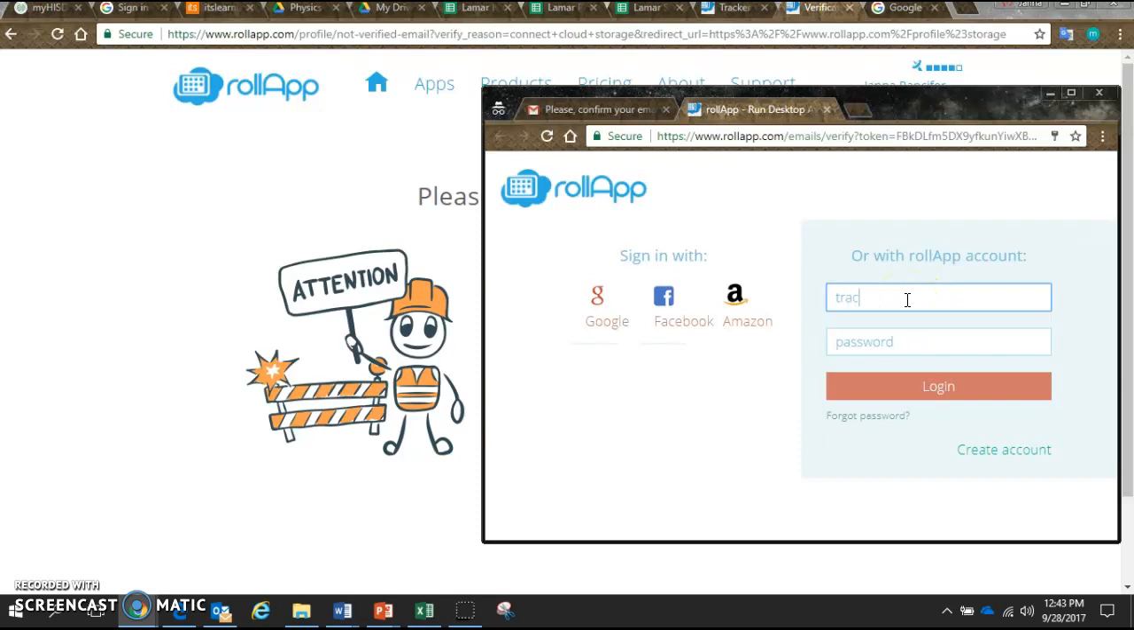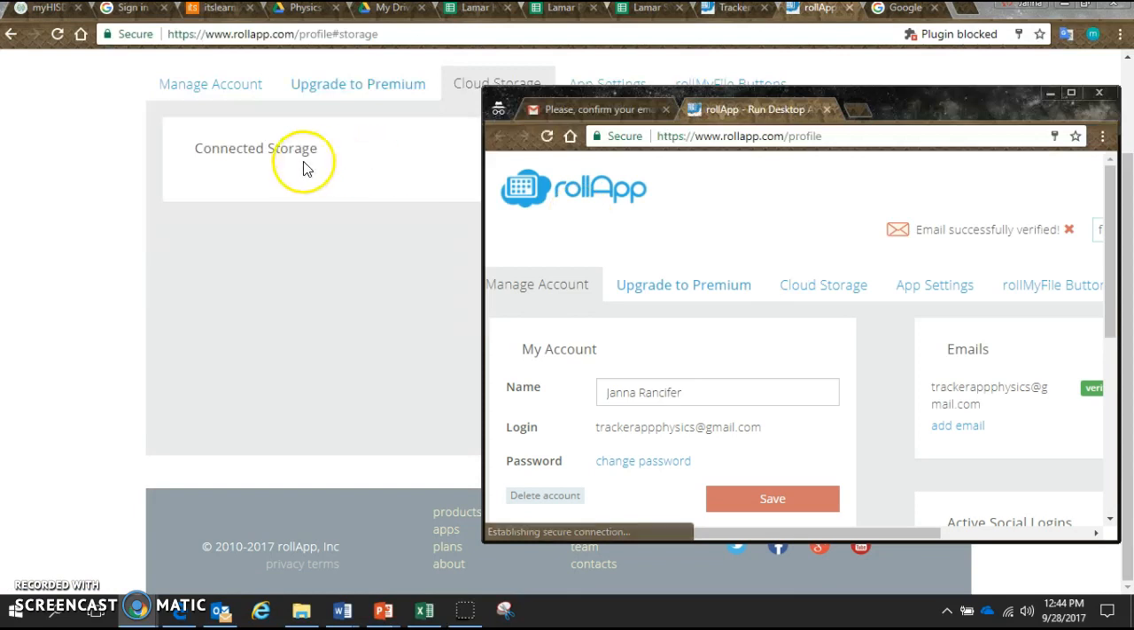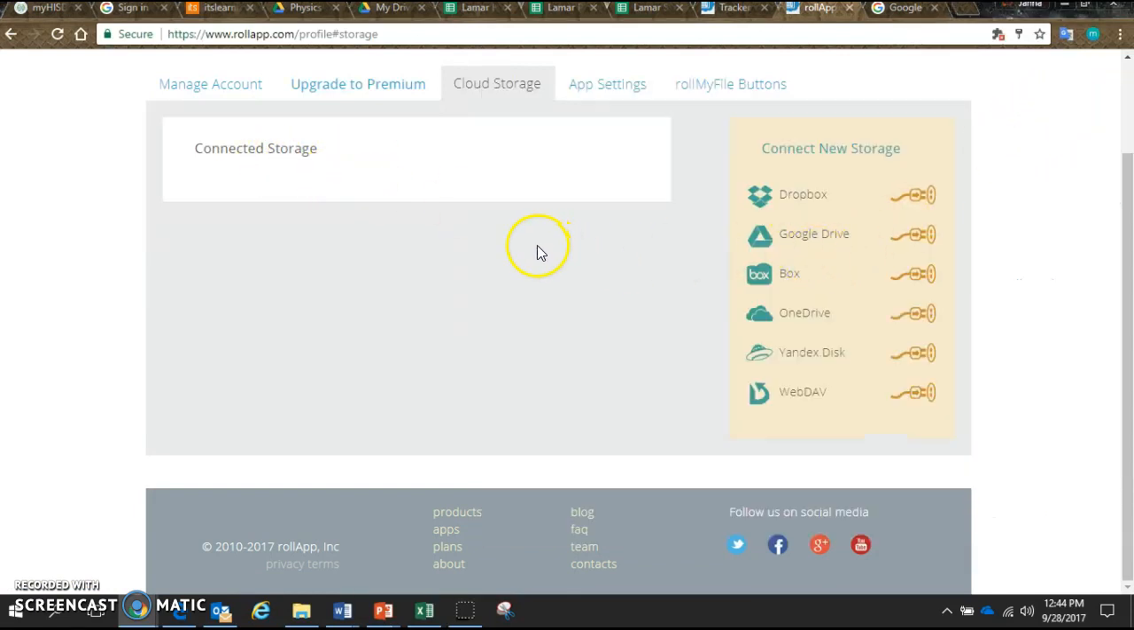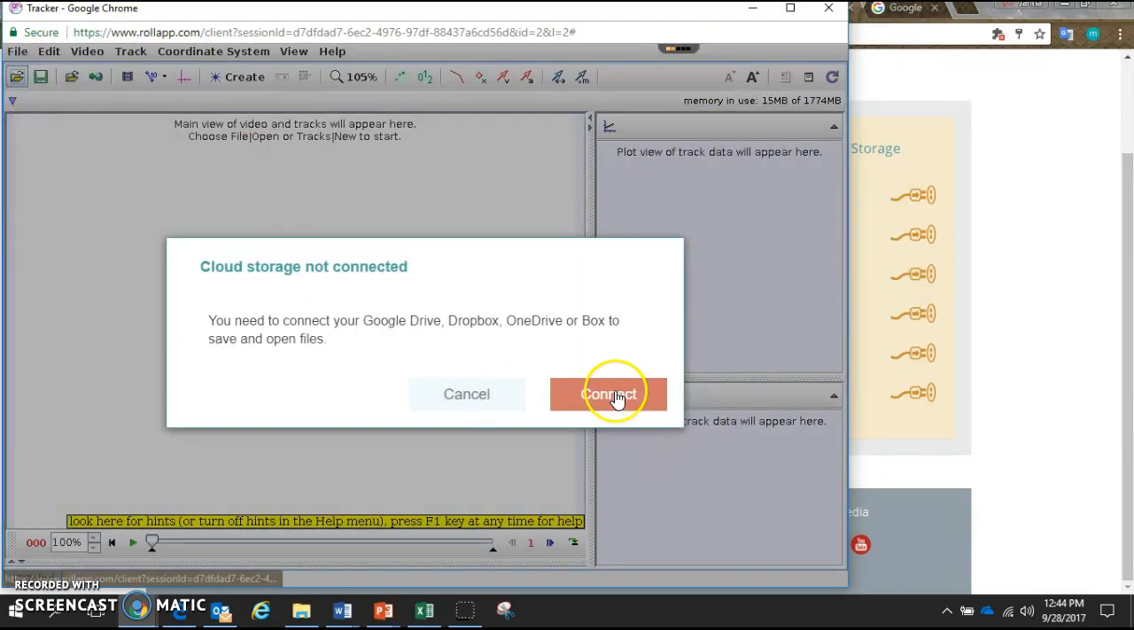So same thing, Tracker App Physics, I think, at gmail.com, and then I type in my password. And now my storage is connected. All good, so I can close this. Great. Now I go back to my Tracker page here. Should look like this, and again I go to File, Open,